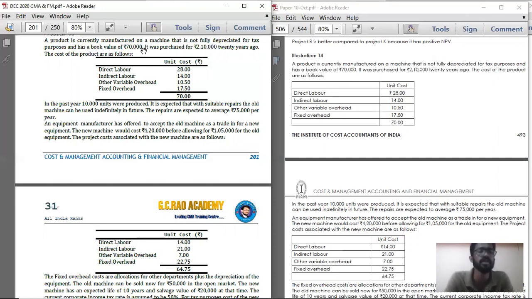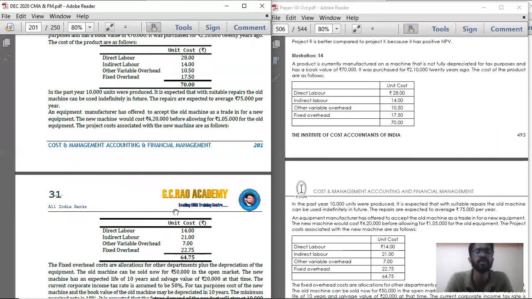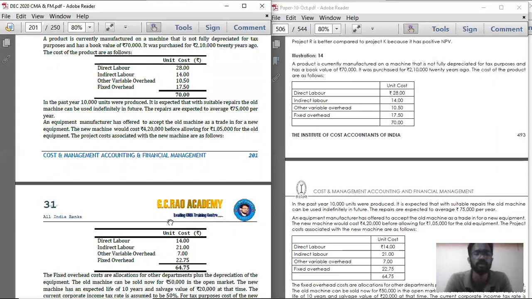What is the value of the machine as per book? 70,000. The remaining amount is a capital gain, and on that capital gain there is some tax which you should pay. So that is a loss. One more cash outflow if you go for the new machine is 35,000 into tax percent. They have mentioned 50% as the tax percent. So 35,000 into 50%, 17,500 is the cash outflow.